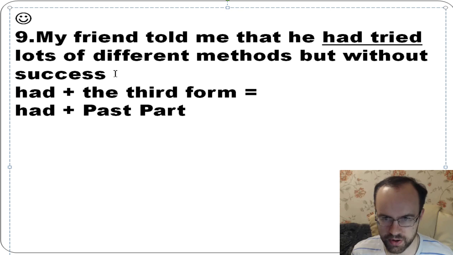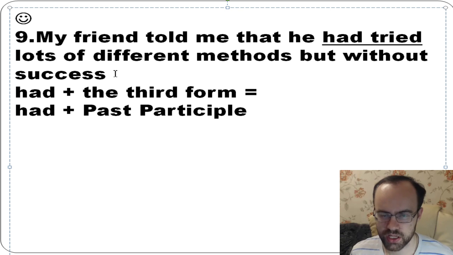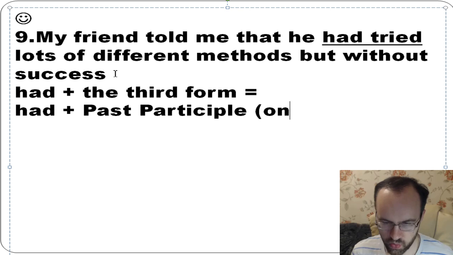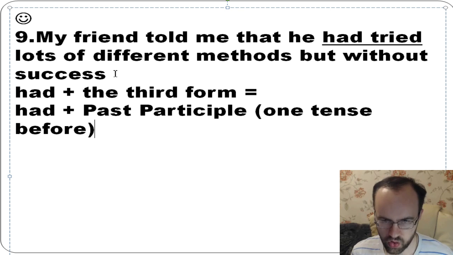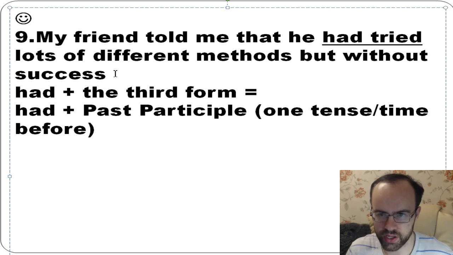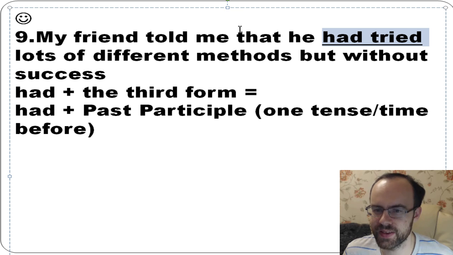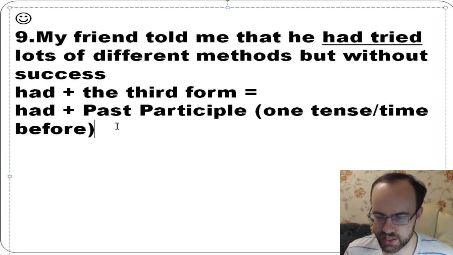It means one tense before, or one time before. First he tried it, and then he told me.